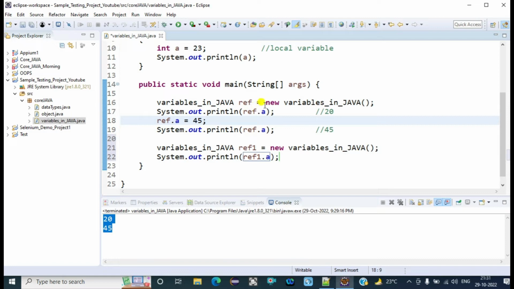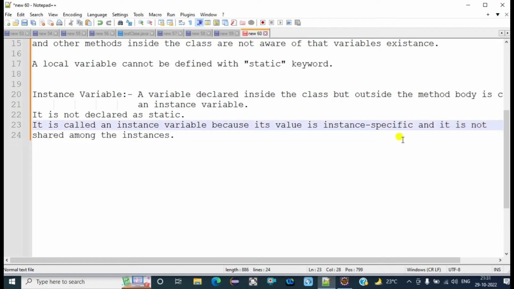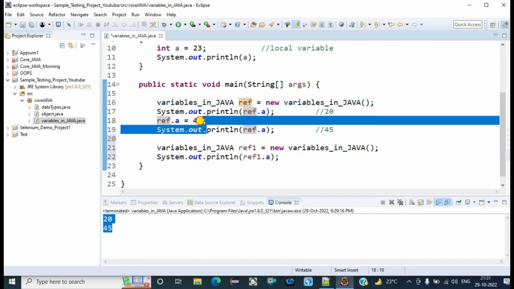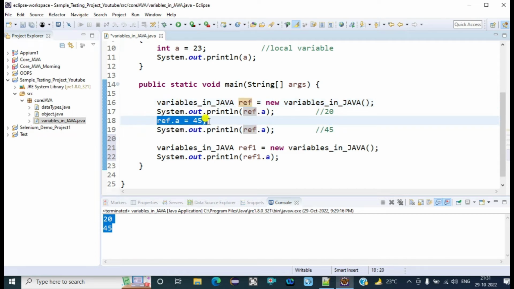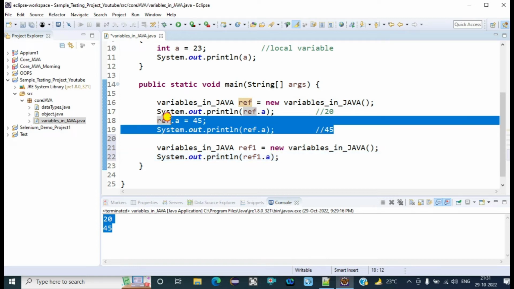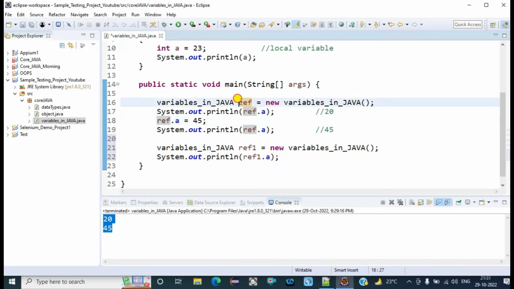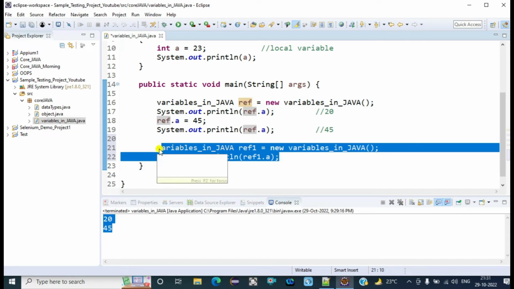The updated value of the instance variable is specific to only that instance. It will not be shared among the different instances we are creating.